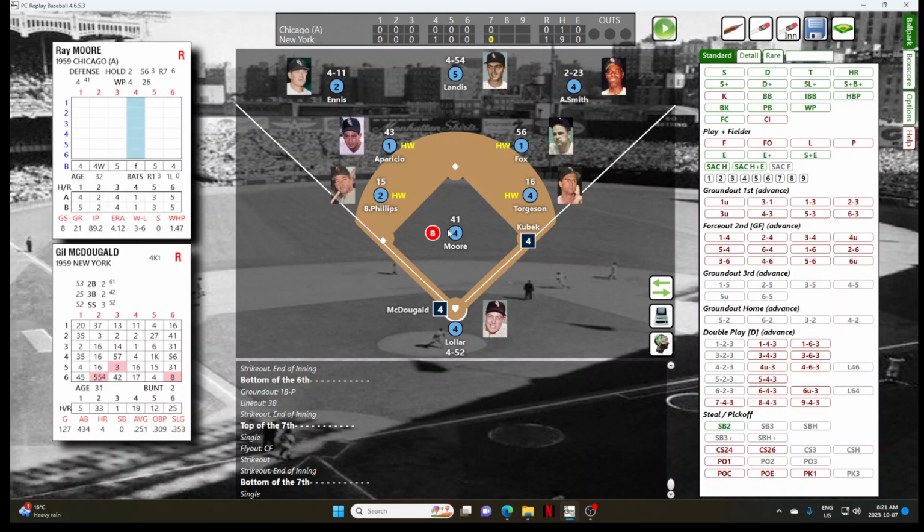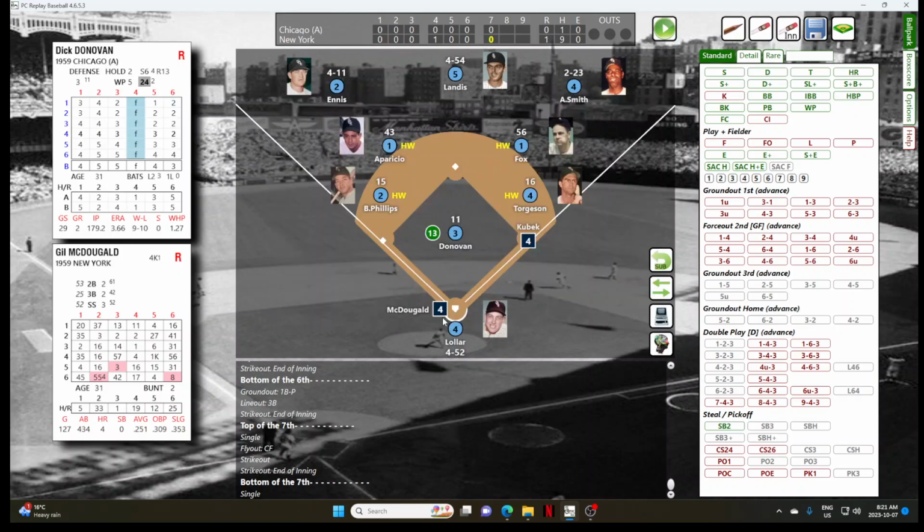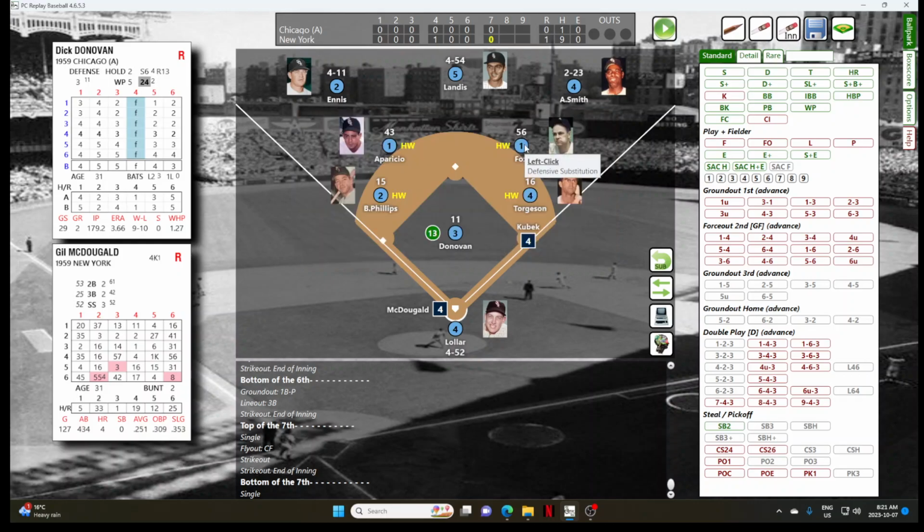And Al Lopez will be calling out 1 pitcher to face just 3 batters. And that'll be probably Dick Donovan. If Dick Donovan, yes, Dick Donovan can relieve. So they'll bring in Dick Donovan. On this season, this is his 8th game. He has a 3-1 record with a 1.94 ERA.